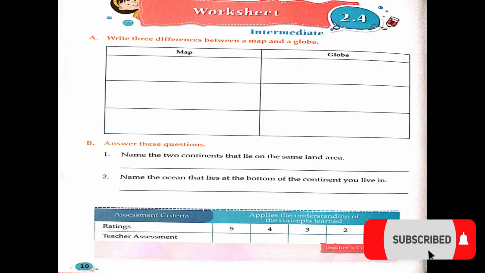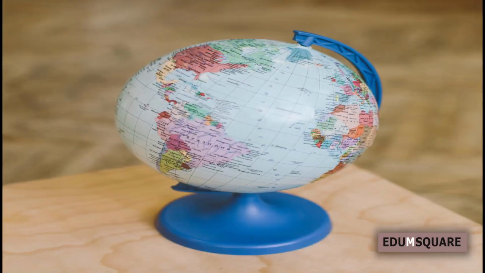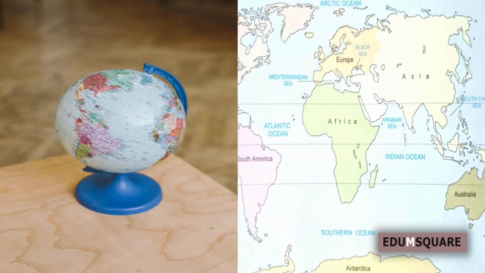Hi students, today let's do the worksheet 2.4. First question, write three differences between a map and a globe. We have learned about a map and globe. See the picture. Can you list the differences between a map and globe?